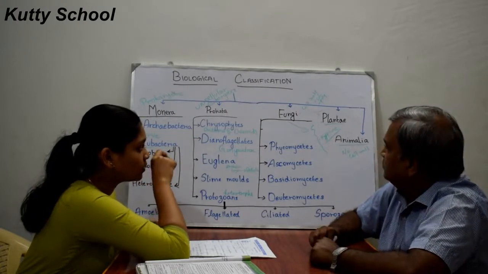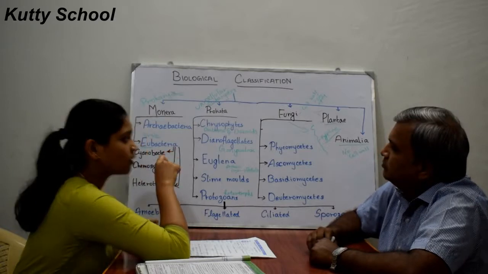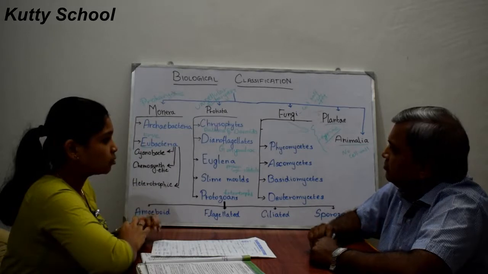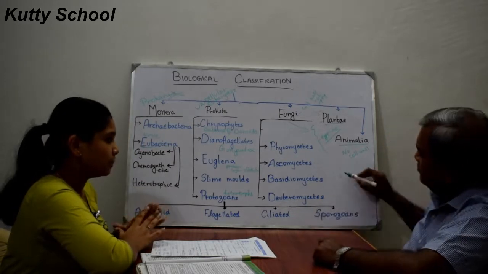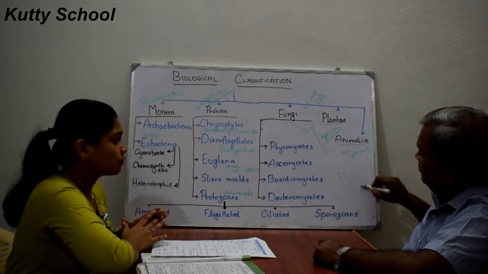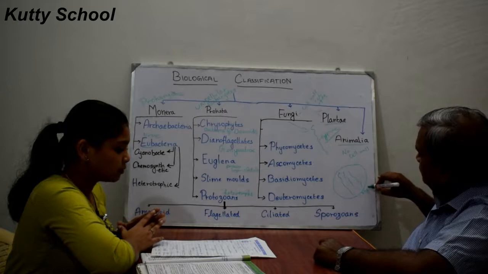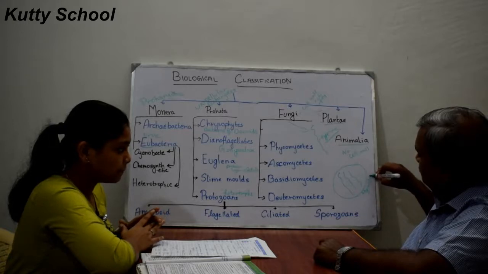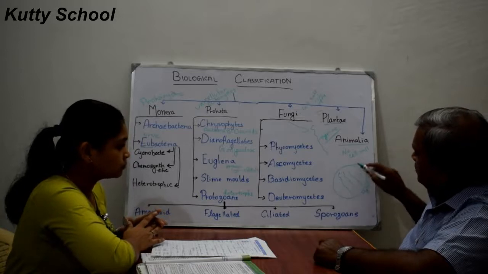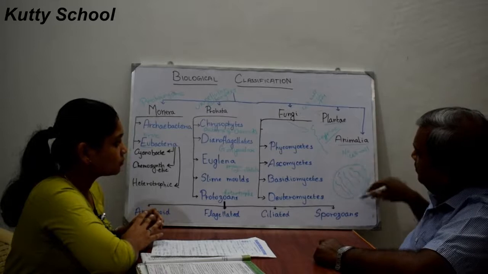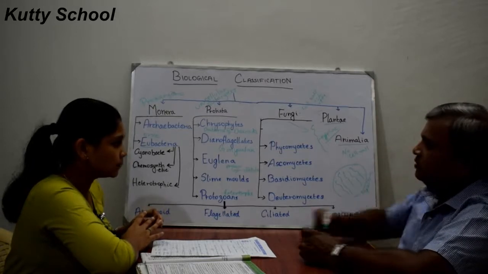When these thread-like structures form a network, they are called mycelium. A network of hyphae is called mycelium. So all these threadlike hyphae of fungi together form the mycelium.